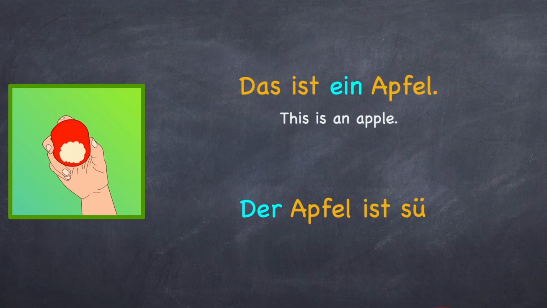Das ist ein Apfel. Der Apfel ist süß. Ein Apfel oder der Apfel. Ein and der are both articles. Der is a definite article, whereas ein is an indefinite article or unbestimmter Artikel. Let's see when to use which article.